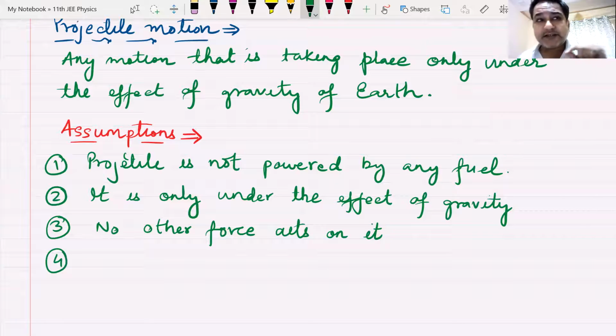Something affects both of these things when they are falling. It also affects a feather. It also affects a stone. And that is what makes the stone fall first and a feather fall at a later time.